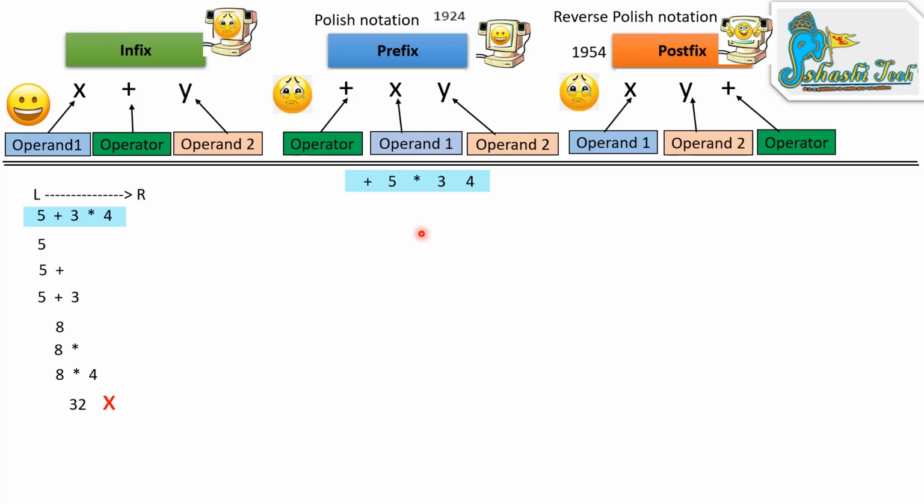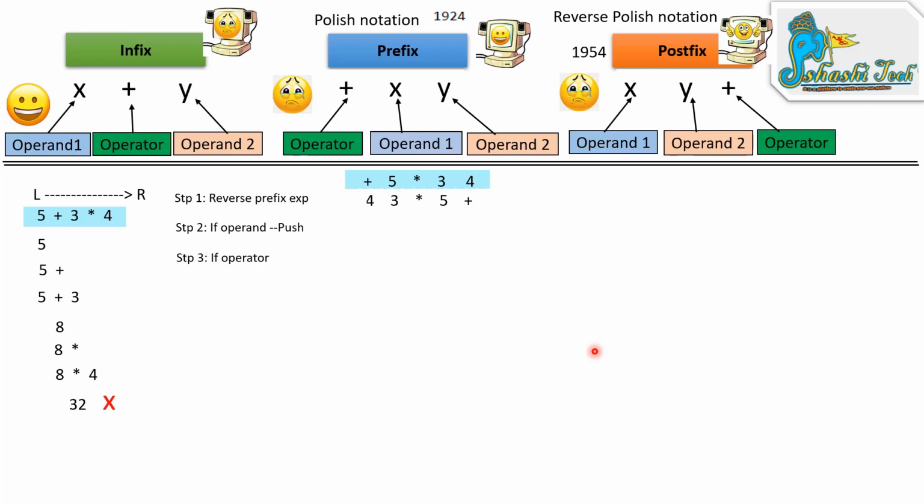In order to perform operations on this expression, we need to follow some rules. Step 1: reverse the prefix expression, that is 4 3 star 5 plus. Step 2: if it is an operand, push it on the stack.